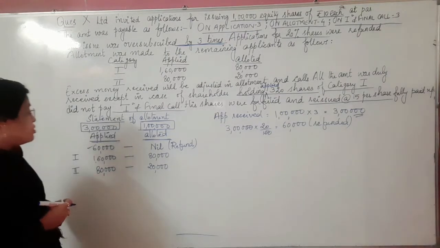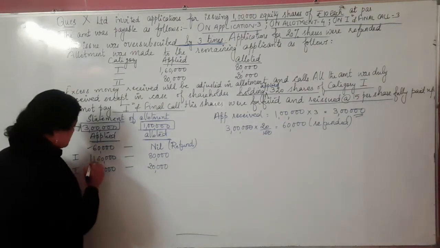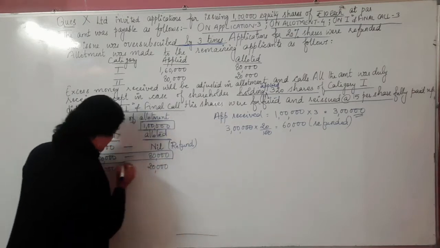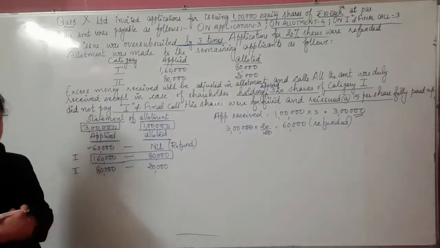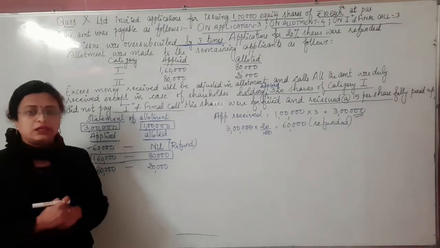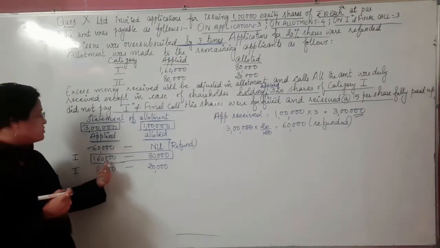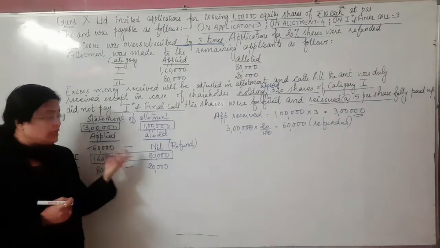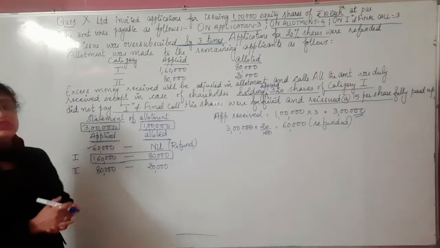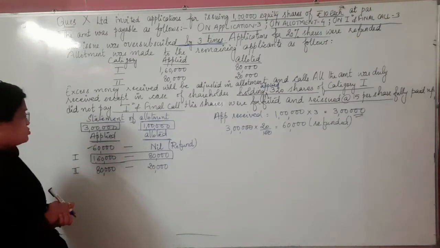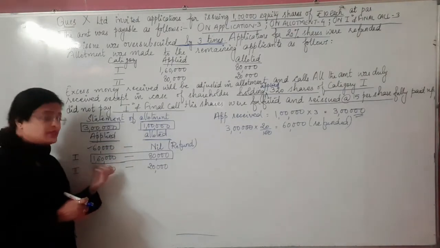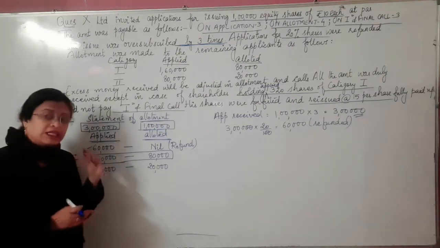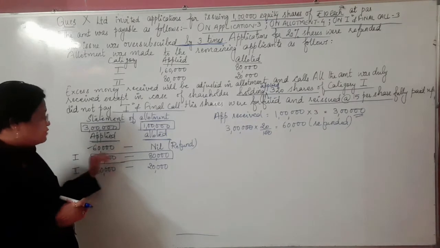So children, the very important thing here is that in this particular category, we are having the excess application amount for the extra 80,000 shares. You can see it here: 1,60,000 minus 80,000 is 80,000. That is the difference. The shareholder wanted 1,60,000 but the company is giving only 80,000. So the 80,000 shares are the difference between the two.